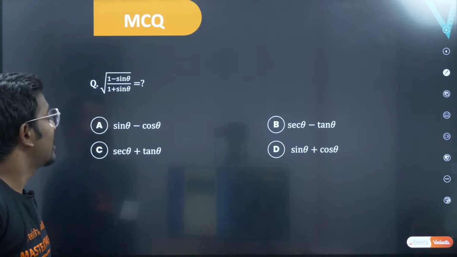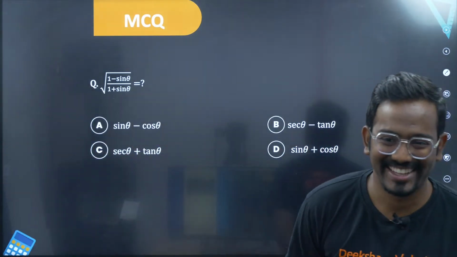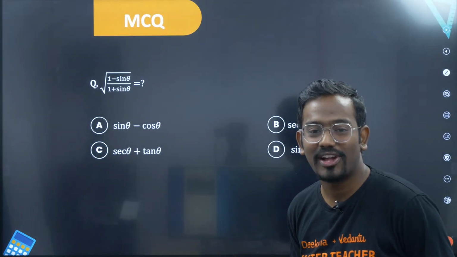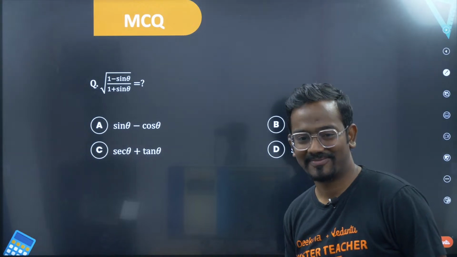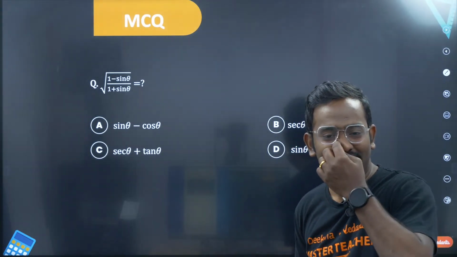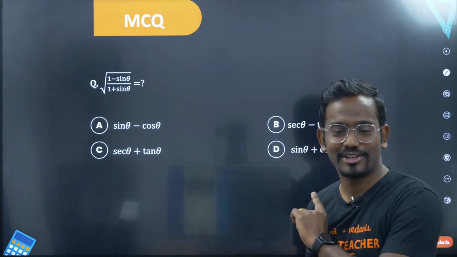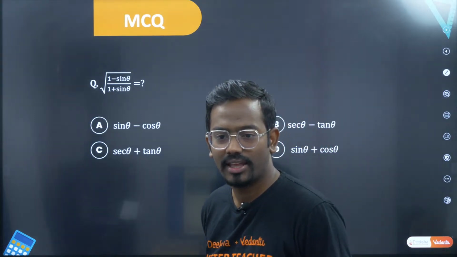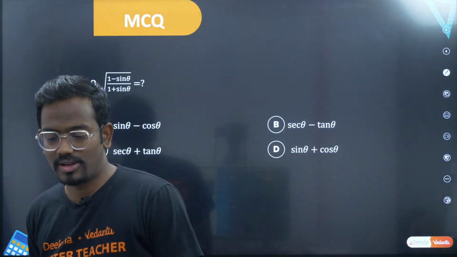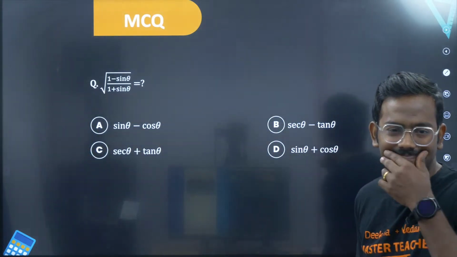So you have square root of 1 minus sin theta divided by 1 plus sin theta. Okay, let's see who will solve this. This is a very interesting question. If you can solve this question, then your score should be minimum 90. I mean, if you are writing for 80, then your score should be 70 plus, definitely, if you are solving this. So Hina Kausar already says it is option C, and Netra Narayanan also says it is option C. Let's see whether it is option C or not.